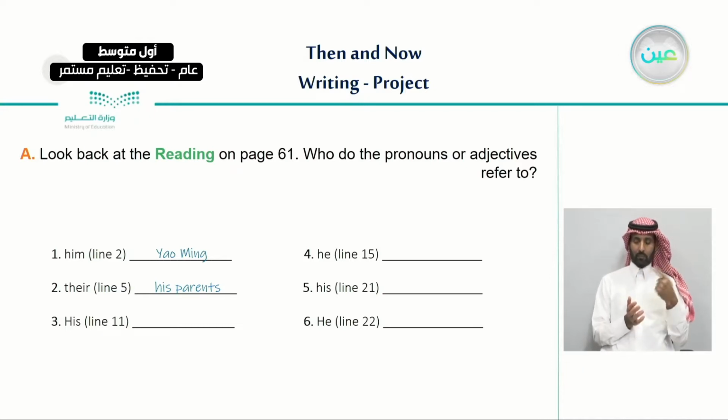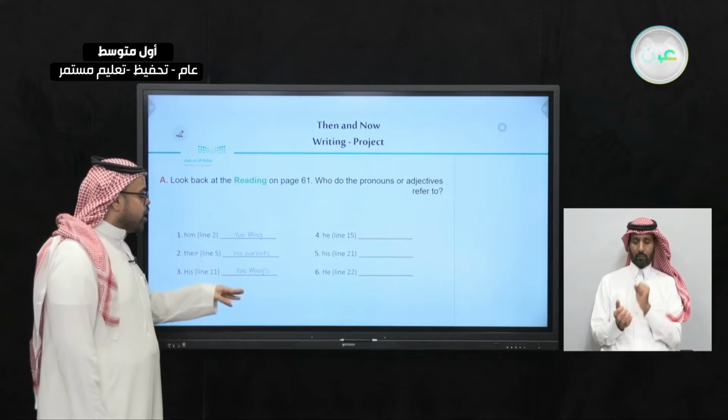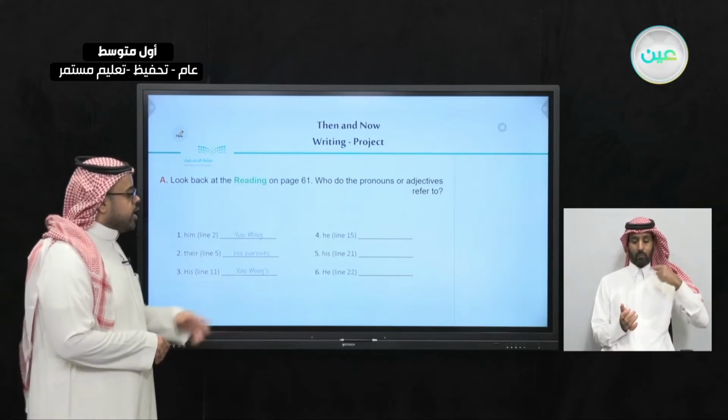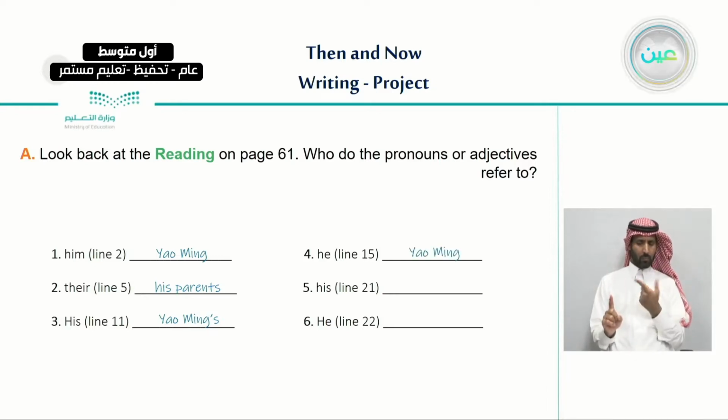Very good. It refers to Yao Ming's. And number 4, he, in line 15. What does this pronoun refer to? Very good. It refers to Yao Ming. And number 5, his, in line 21.